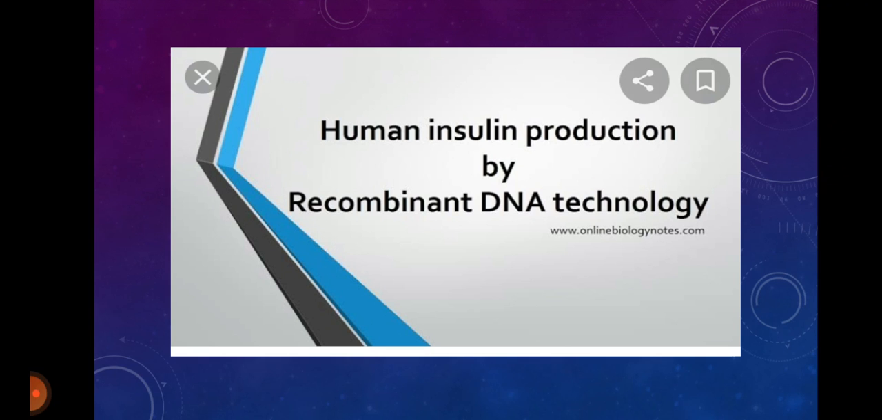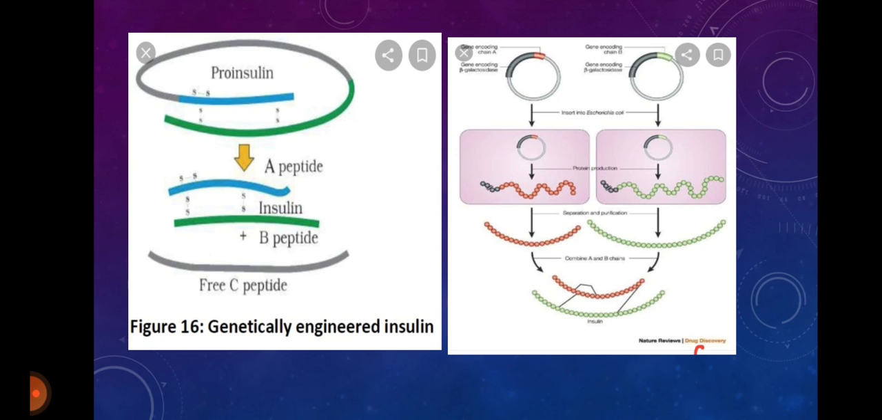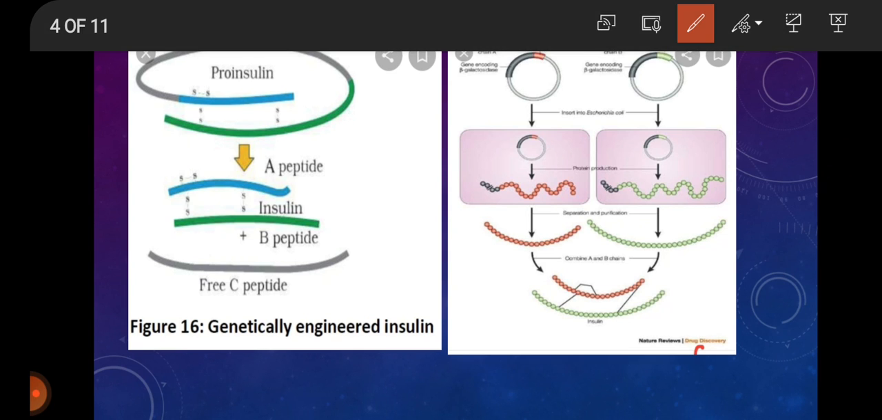Human insulin production by recombinant DNA technology. We have already prepared genetically engineered insulin. Insulin contains two short peptide chains, chain A and chain B, linked by disulfide bridges. You can see here the bridges.